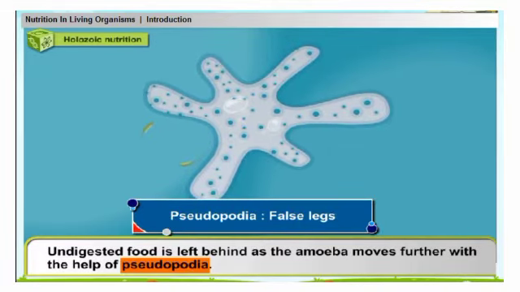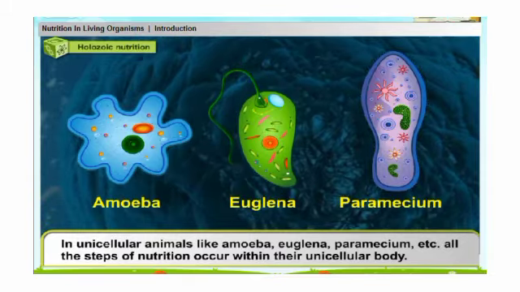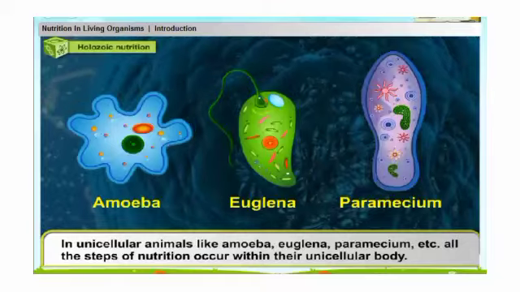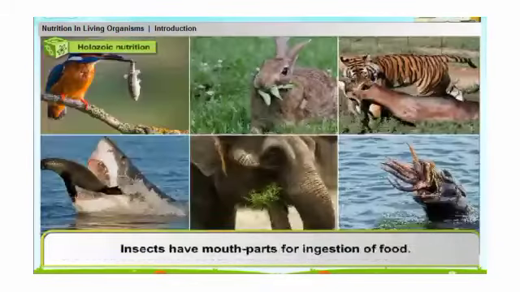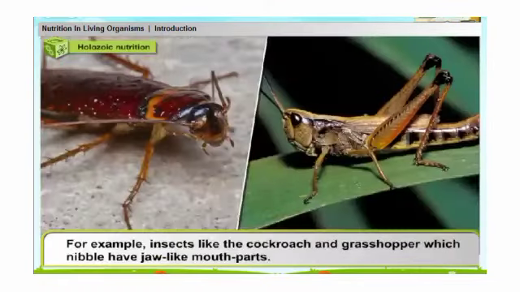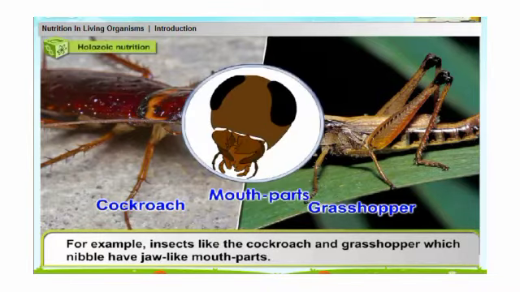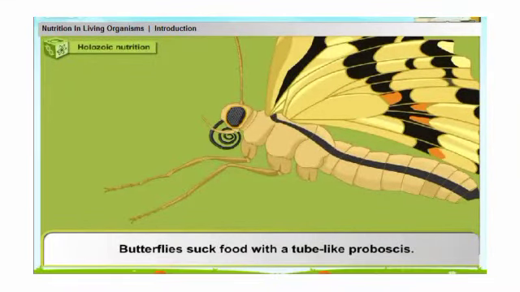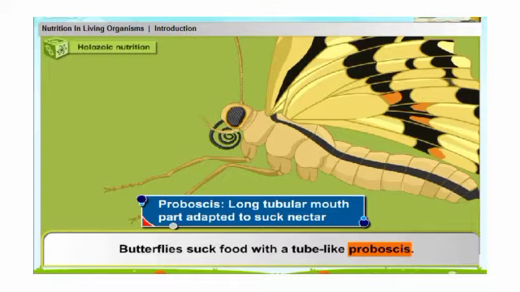In amoeba, paramecium, etc., all the steps of nutrition occur within the unicellular body. Insects have mouth parts for ingestion of food. For example, insects like the cockroach and grasshopper, which nibble, have jaw-like mouth parts. Butterflies suck food with a tube-like proboscis. Proboscis means a long, tubular mouth part adapted to suck nectar.